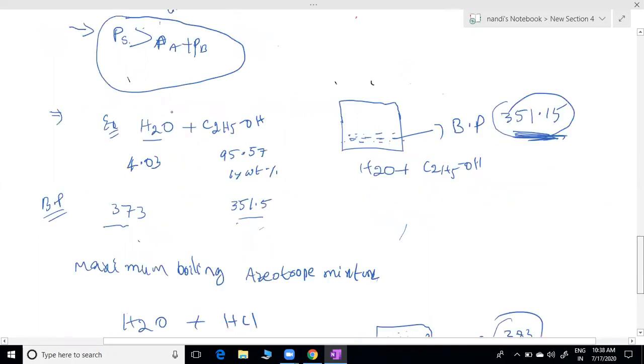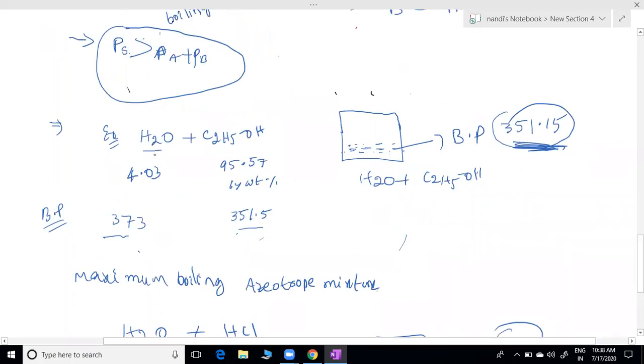Now we can come to the other one. Minimum boiling point. At this particular composition, it can act as an azeotropic mixture. After mixing each other, the boiling point of this mixture also will change. Clear? And the boiling point of the solution is less than these two or not. Check it, 373 and 351.5.